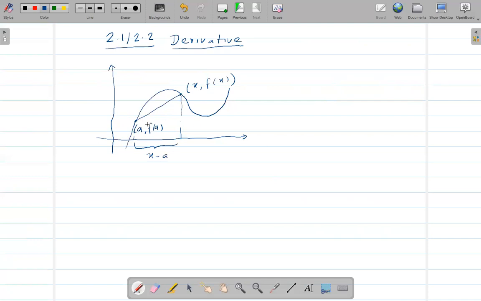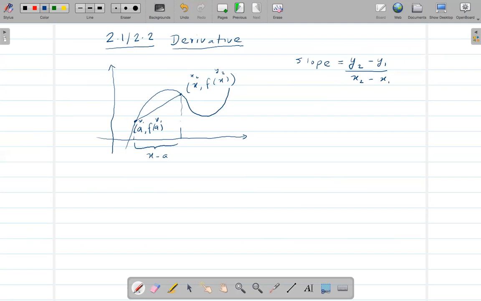Now if 2 points are given like this, then we can find the slope, right? If you go back to algebra, we know the slope equation is y2 minus y1 over x2 minus x1. So here we need to use a similar concept. Here I can assume this point as x1, y1, and this as x2, y2, right?